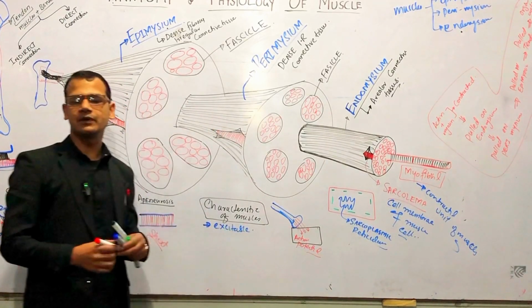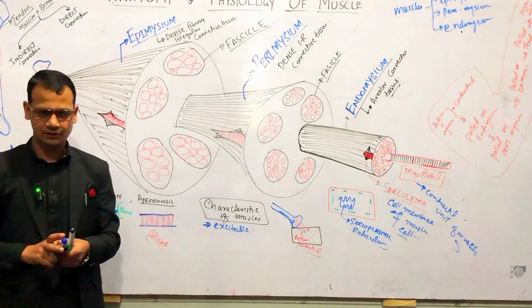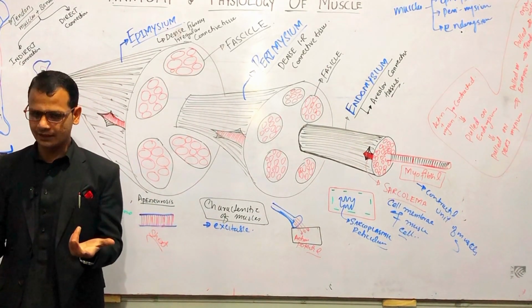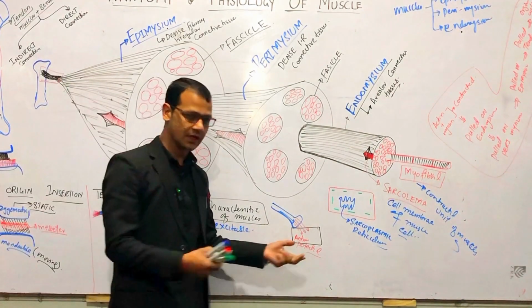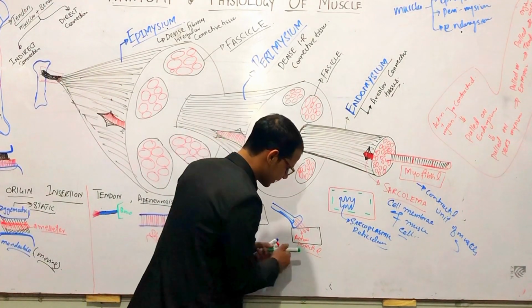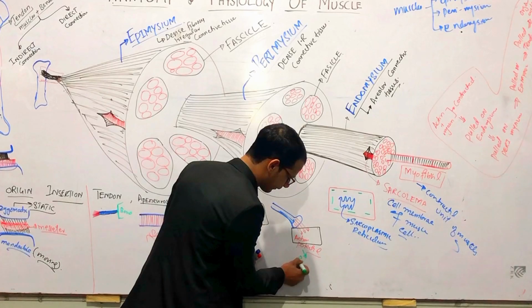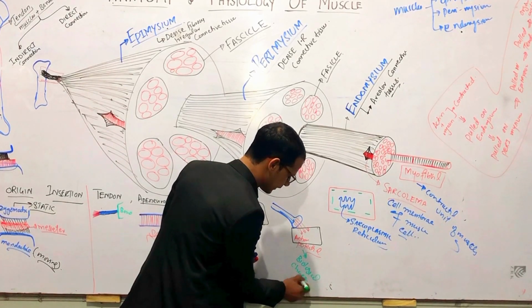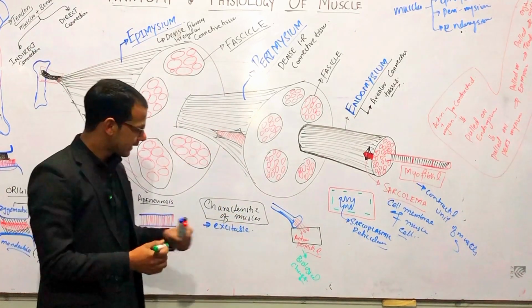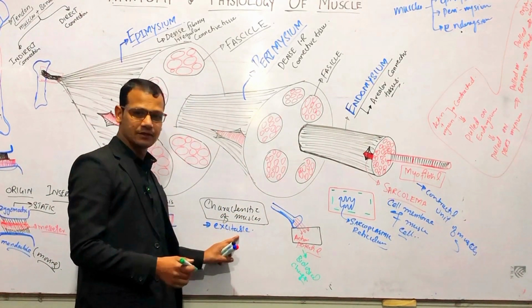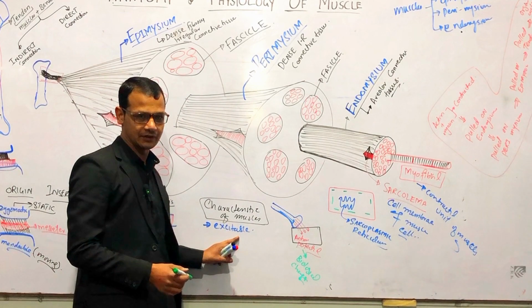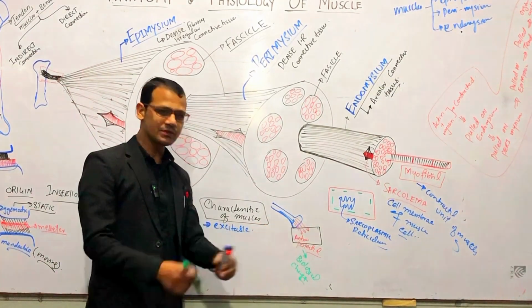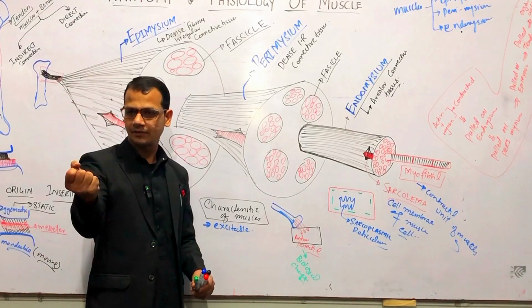The action potential may be EPSPs or IPSPs, excitatory or inhibitory, and it will bring biological changes inside. This is the first thing, excitability.